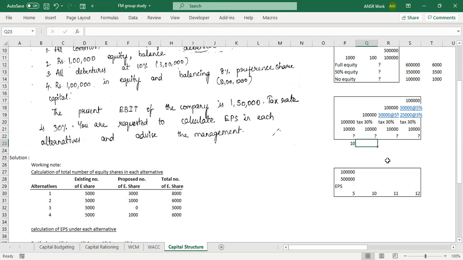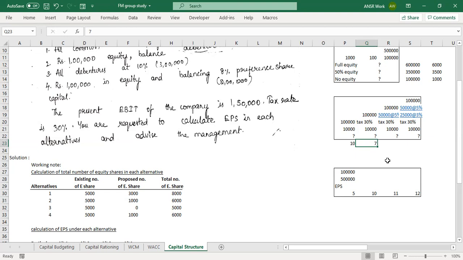Now let me make it slightly complicated. You have 1 lakh profit, tax is 30%, and there are 10,000 shares. What is the earning per share? 7. It will change. Because the profit is before tax. Assume that it is profit before tax. Yeah, I should have clarified.